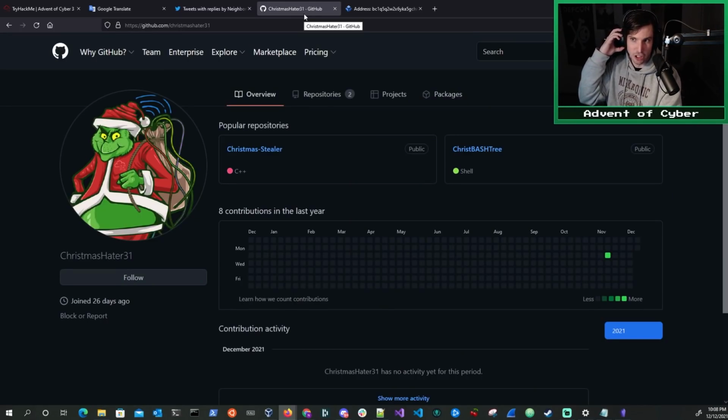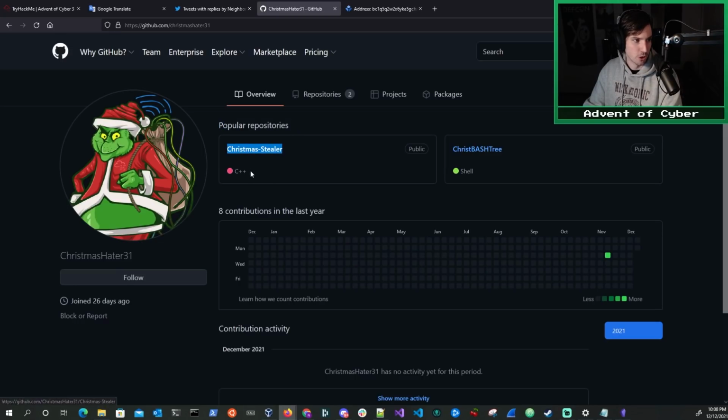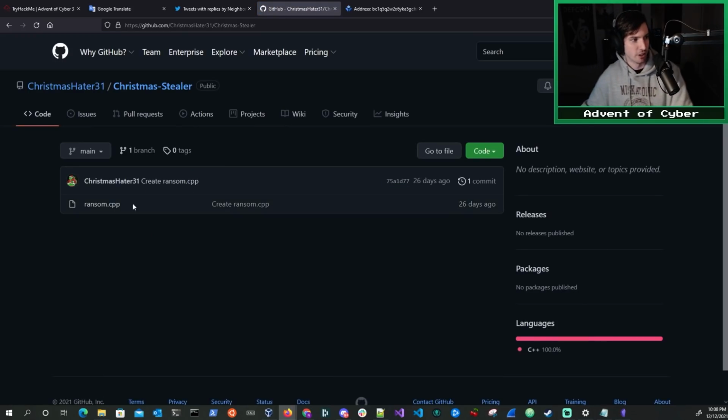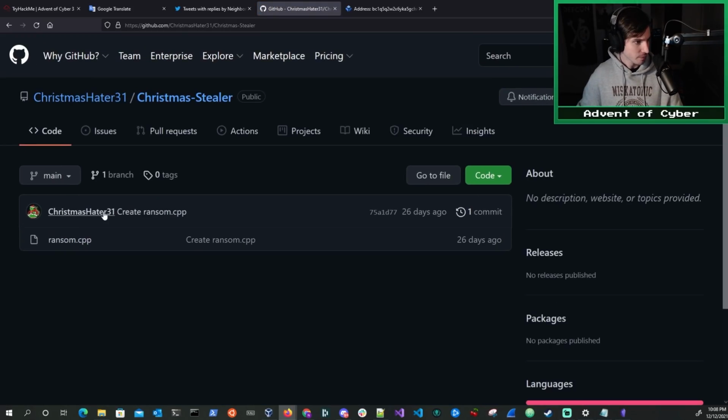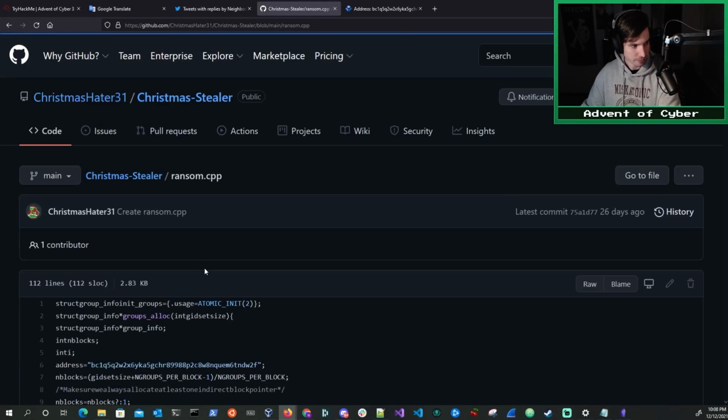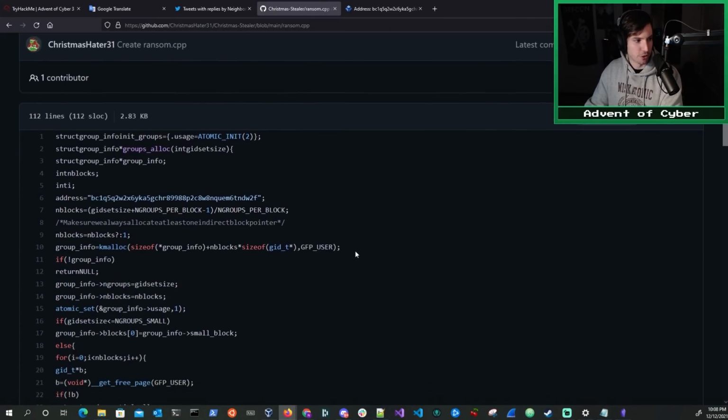So there's a high likelihood that this is the same individual. And we see that they have 2 repositories here, ChristmasStealer, which appears to be written in C++, and ChristBashTree, which appears to be written in probably Bash. It just says shell, but it's probably Bash from the name. So let's click on ChristmasStealer, and we see a file called ransom.cpp. Now, CPP stands for C++. So this is C++ source code.